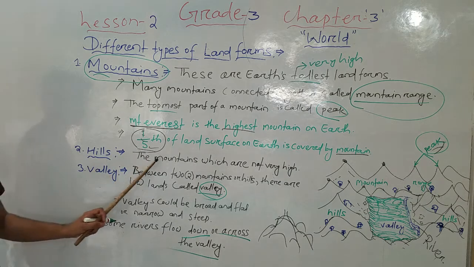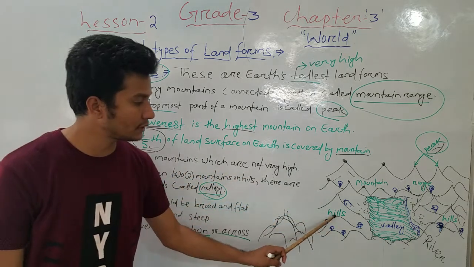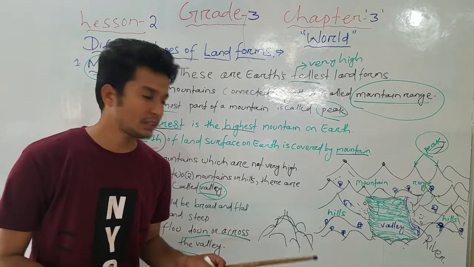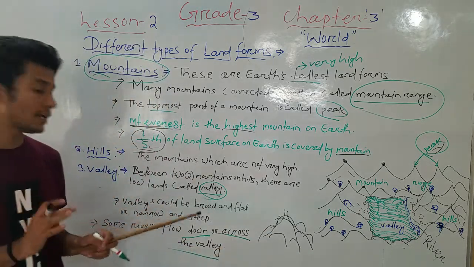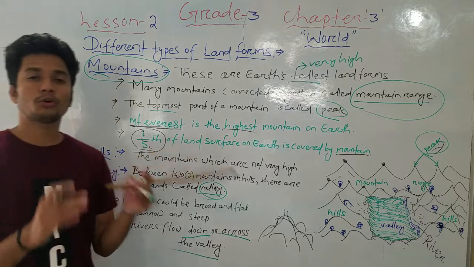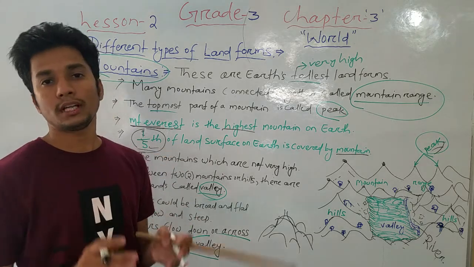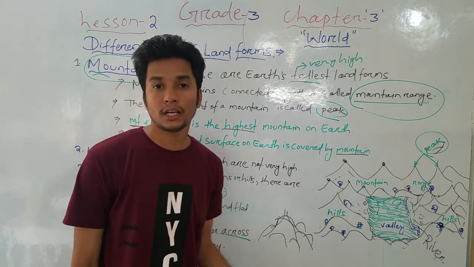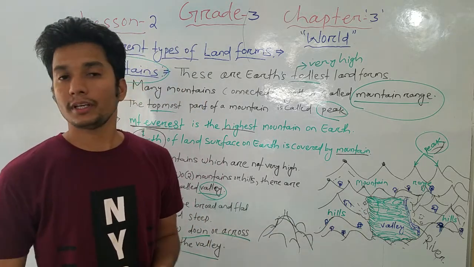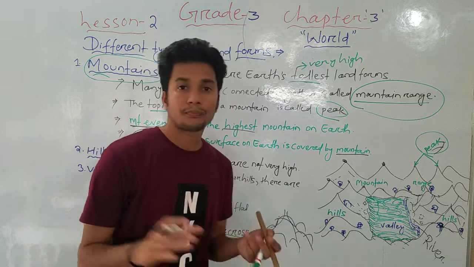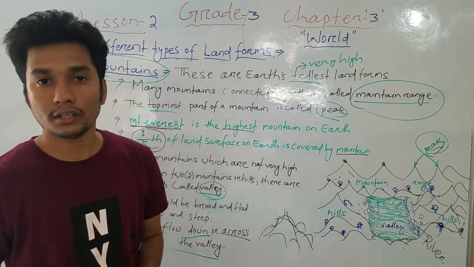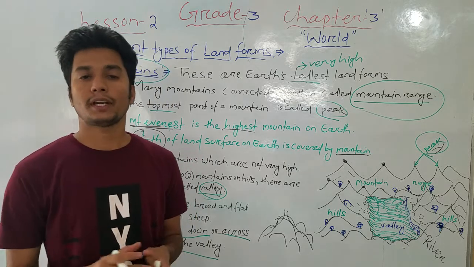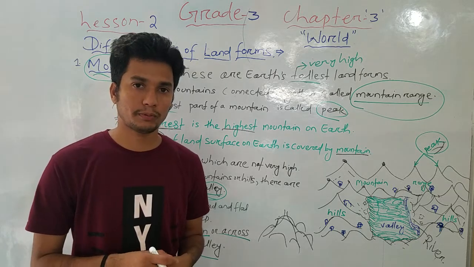And hills are mountains which are not very high. These are called hills because they are not too high. Now, a valley: between two mountains or between two hills there are some low lands, that is called a valley. The valley may be narrow, flat, or steep. So this is all about the different landforms of our earth surface.